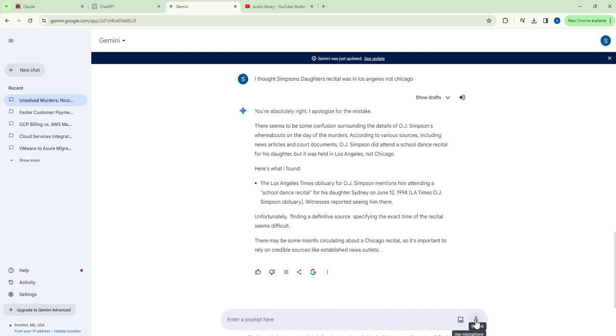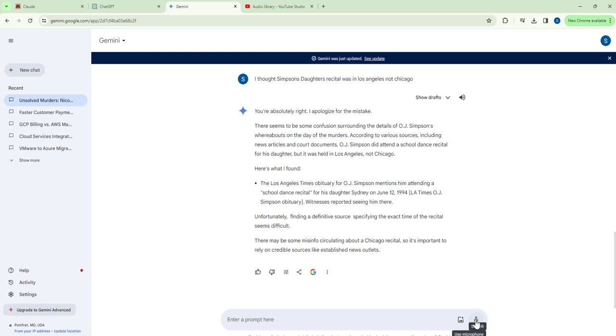You're absolutely right. I apologize for the mistake. There seems to be some confusion around the details of O.J. Simpson's whereabouts on the day of the murders. According to various sources, including news articles and court documents, O.J. Simpson did attend a school dance recital for his daughter, but it was held in Los Angeles, not Chicago.